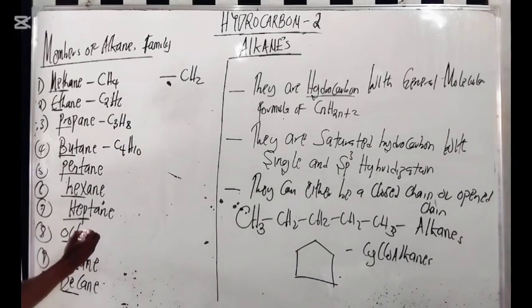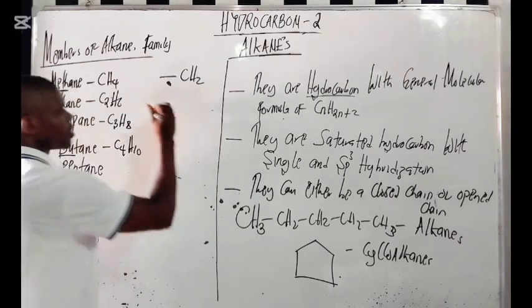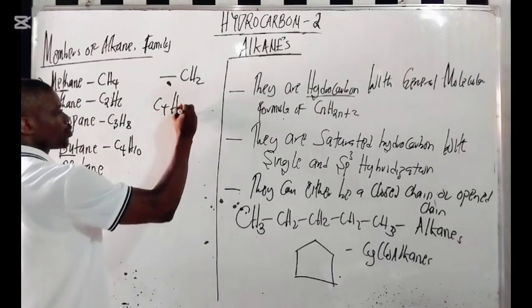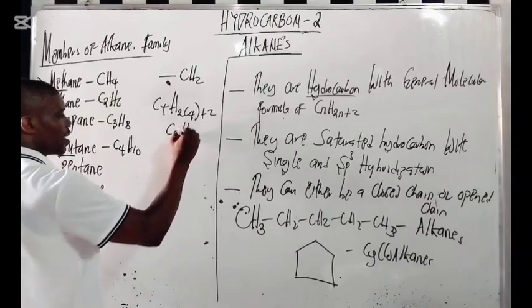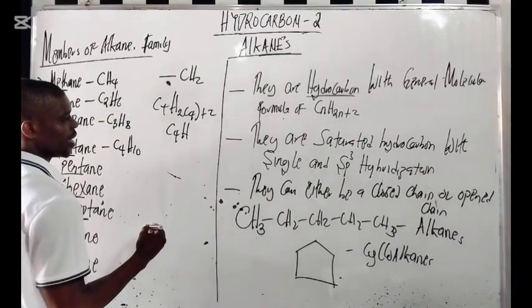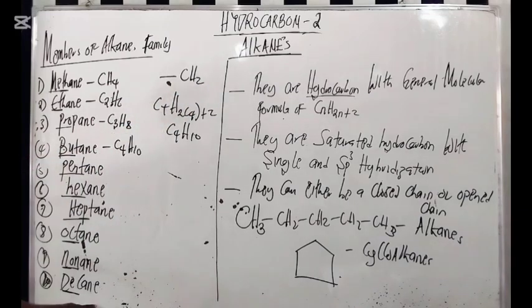C4H10. You see that? If you confirm it very well, if you plug 4 here, C4H2 times 4 plus 2. What are you going to get? 2 times 4 is what? 8 plus 2, 10. You see that? So let's keep on adding this CH2 to get to decane.